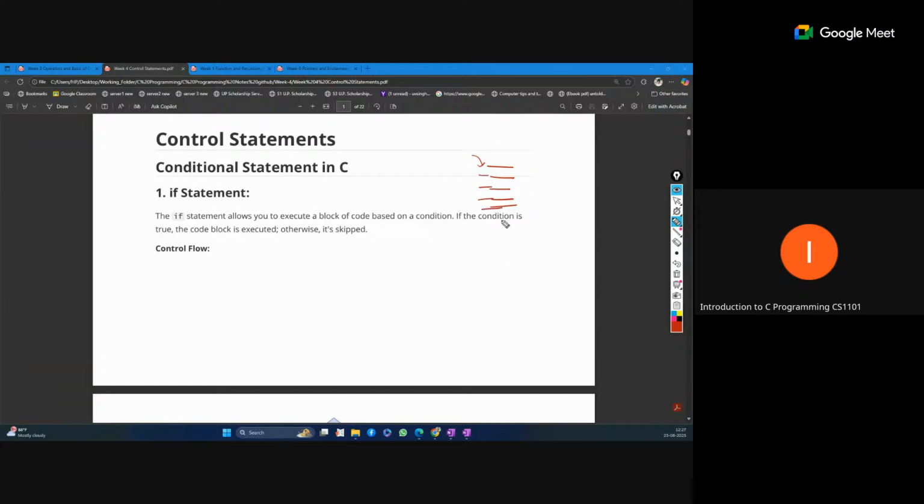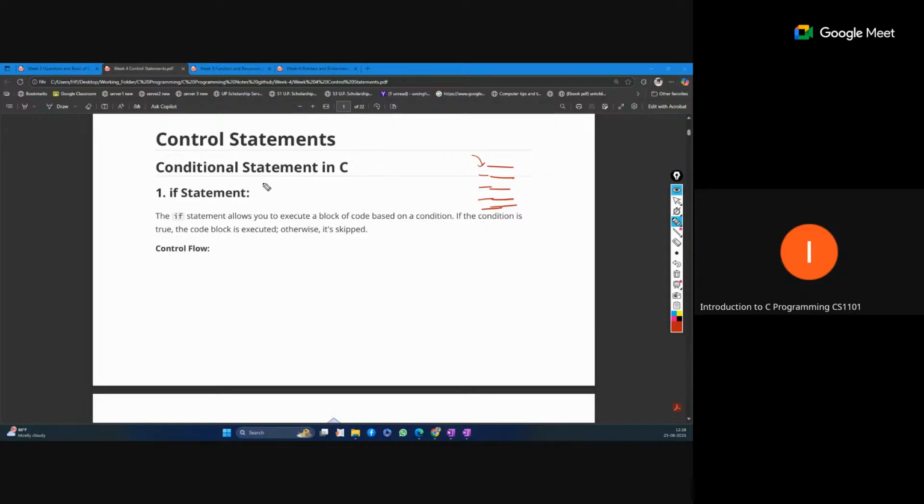This is the order. But sometimes according to our logic or program requirement, we need to repeat something or skip some steps based on conditions, so we require some control on the flow. Because of that, control statements are used.